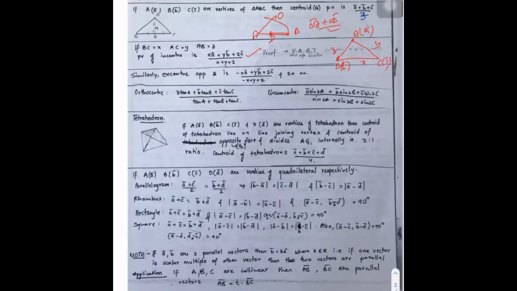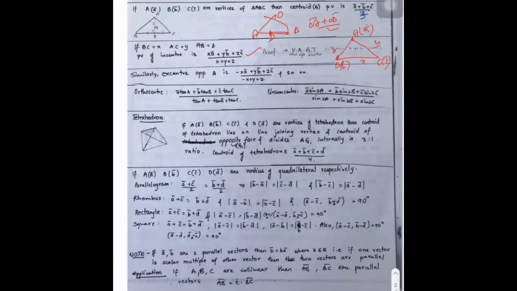The same way, excenter opposite to A if you take, then minus x will come. And in the same way, you can write orthocenter and circumcenter results also.